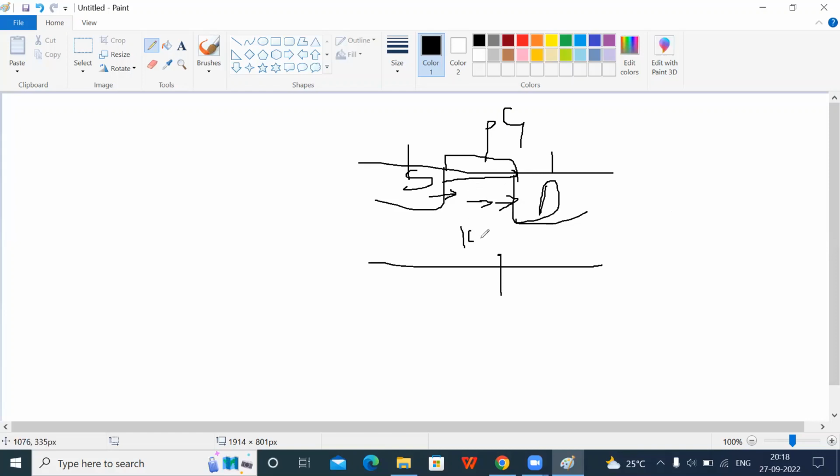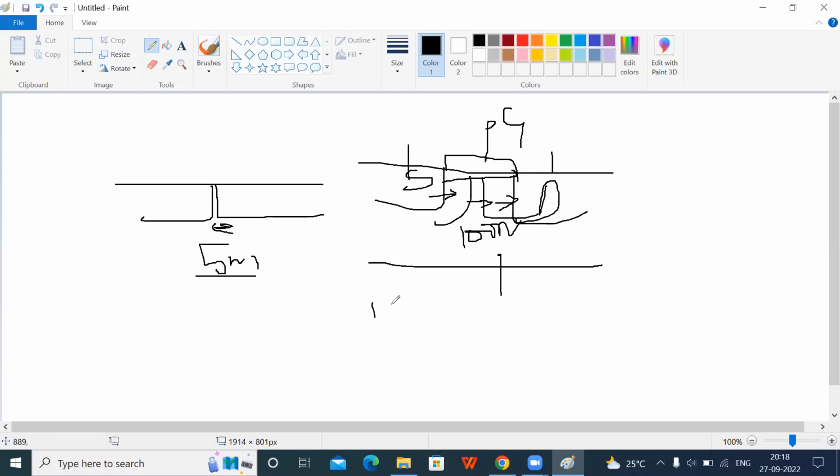If this is a 100 nanometer transistor, then at 50 nanometers the size will be much less. At present we are using 5 nanometers, which means a very, very minimal size between the source and the drain. Suppose the transistor goes to 1 nanometer, what happens? Very thin.